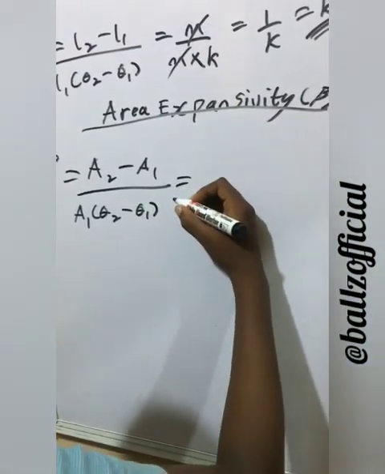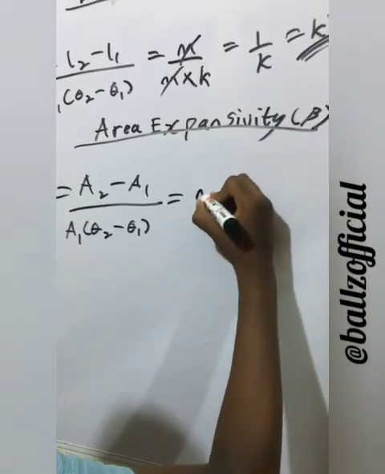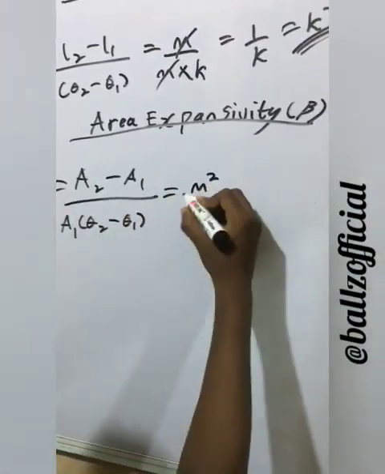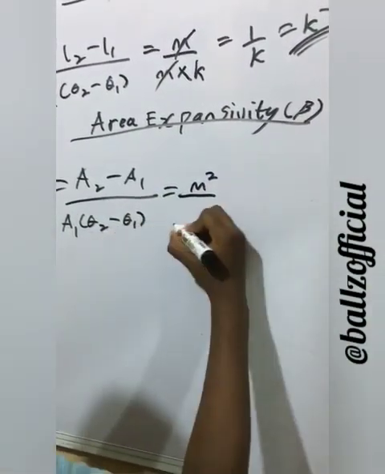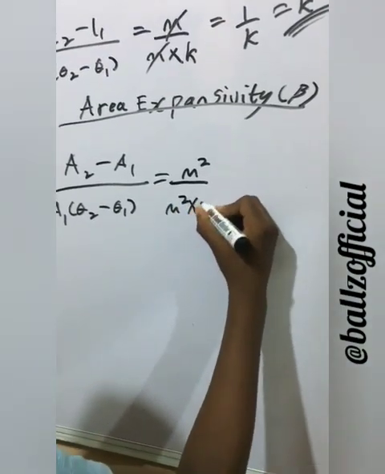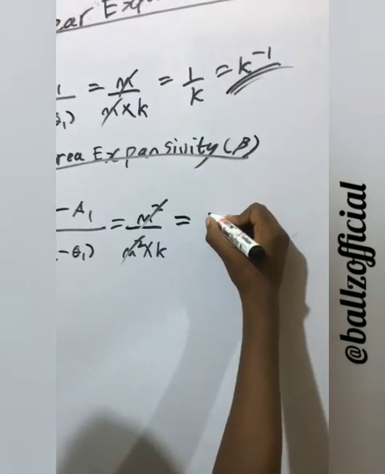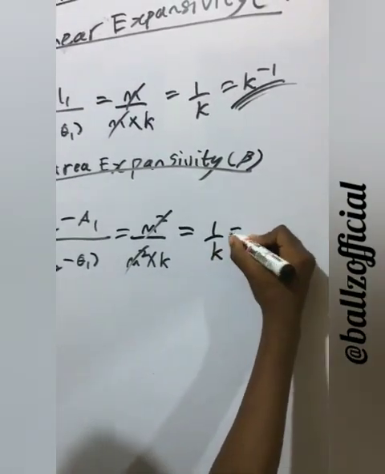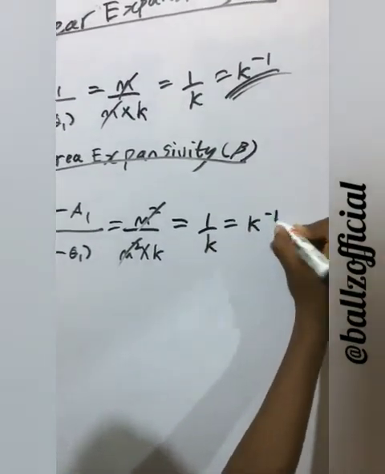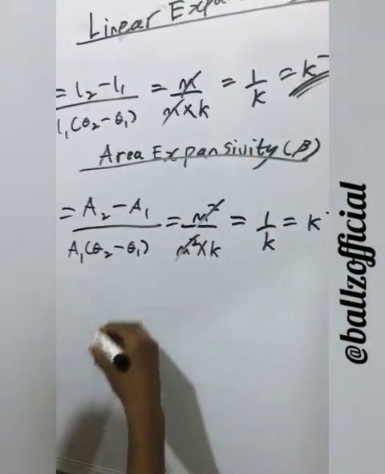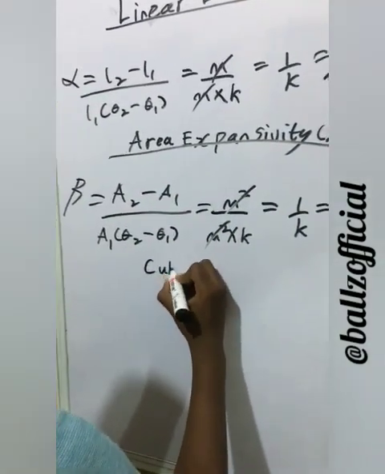Let's derive this. That's going to be meters square all over meters square times Kelvin. Cancel, which is equal to 1 over Kelvin, which is equal to per Kelvin. See that? Let's go to cubic expansivity.